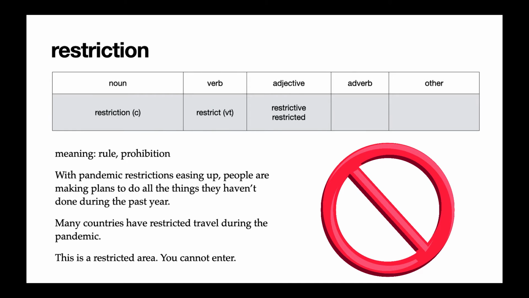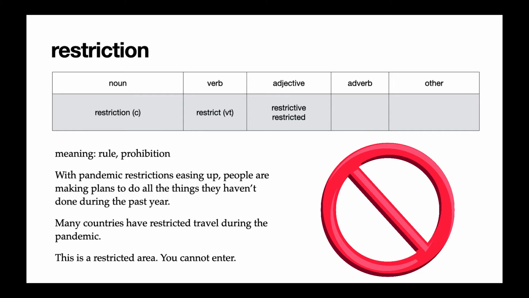Our next word is restriction. Restriction is a rule or prohibition. It means it's saying something you cannot do. In the reading, we said, with pandemic restrictions easing up, people are making plans to do all the things they haven't done during the past year. That means during the pandemic, we had many restrictions. There were many things we couldn't do. And now that we can do them, we're making more plans.